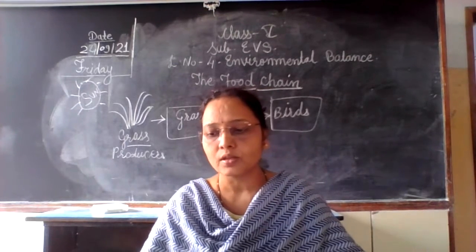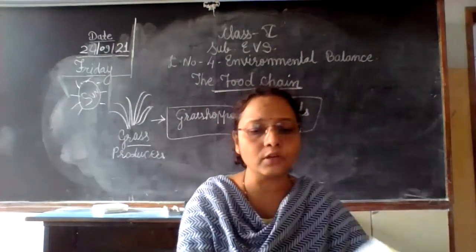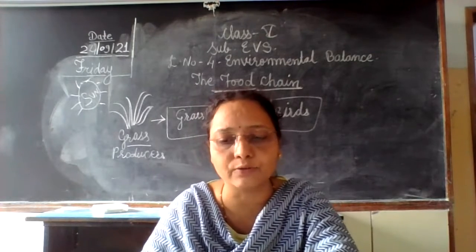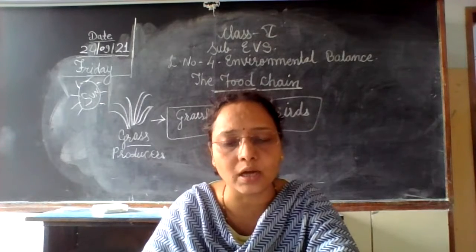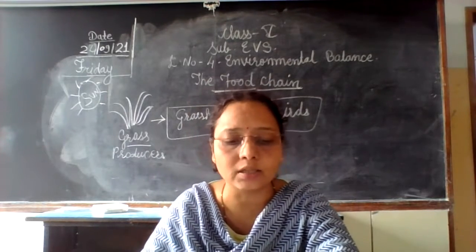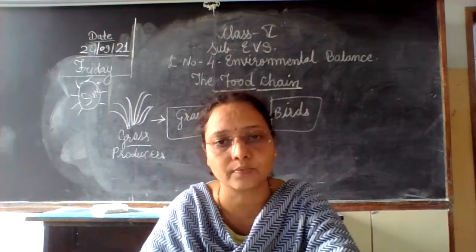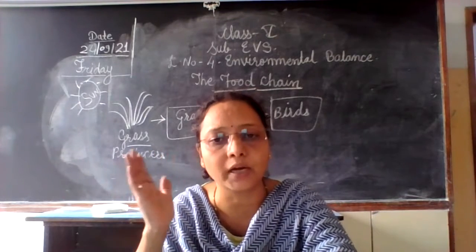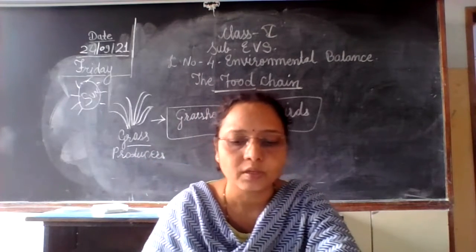Okay, so see the various food chains. The food chain shows how organisms depend on one another for their food. Plants, which produce food on their own, are called producers. Animals that eat plants or other animals for food are called consumers. Okay, plants are producers, और जो animals होते हैं that depend on plants or other animals, those are called consumers.